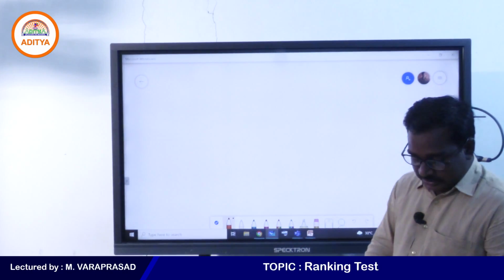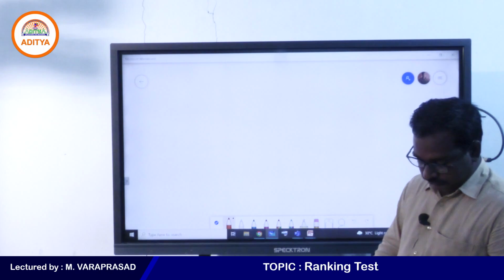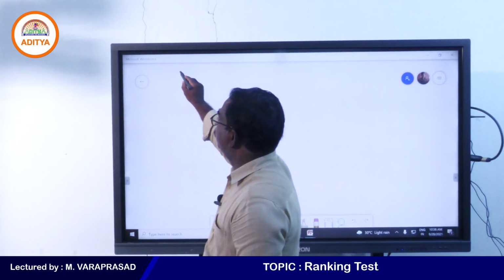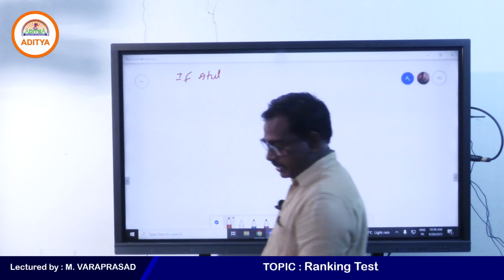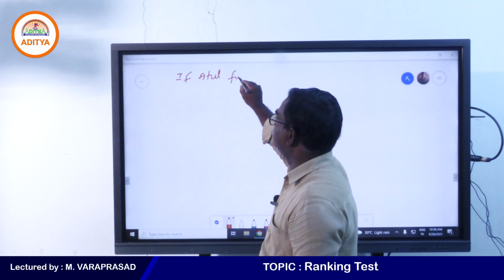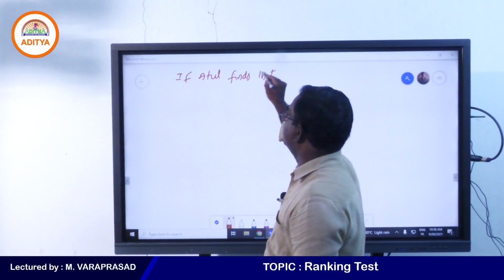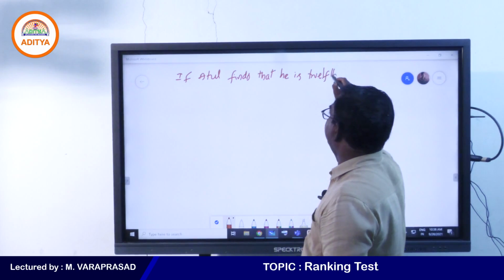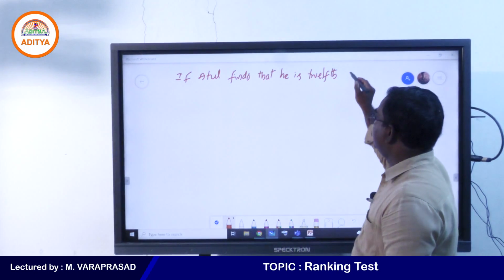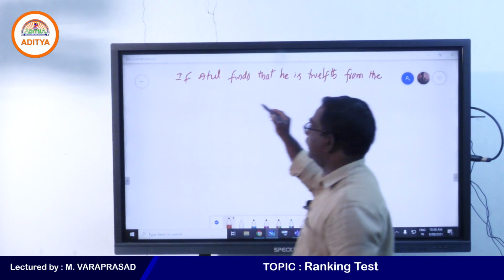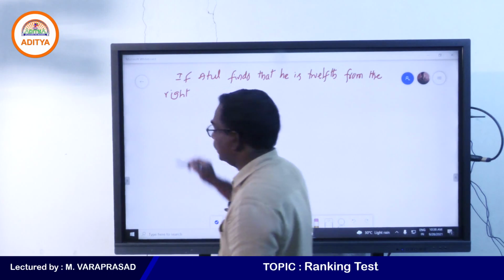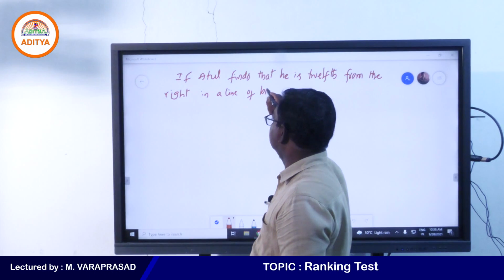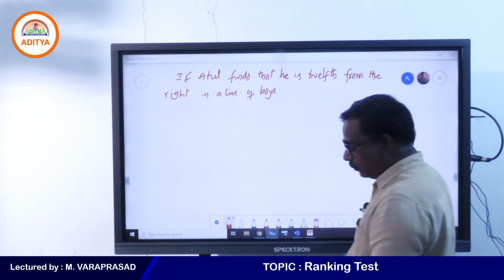Right, here one more example is given. Atul finds that he is 12th from the right in a line of boys and fourth from the left.